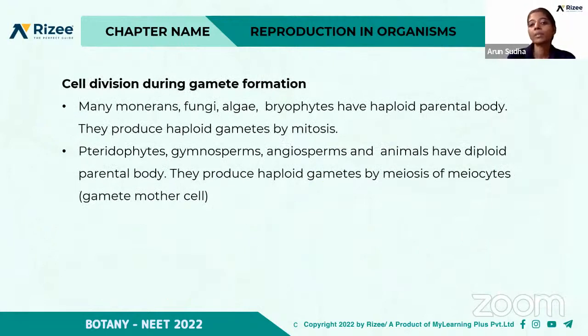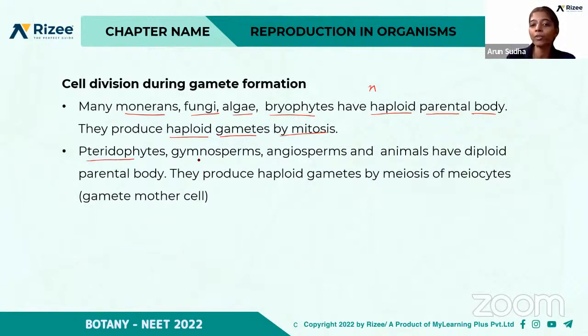That is how the gametes are formed during cell division, that is, cell division during gamete formation. For example, monerans, fungi, algae, and bryophytes have haploid parental bodies. So they are all haploid. The fungi, algae, and bryophytes have the haploid number of chromosomes, that is, n number of chromosomes. They have a haploid parental body and they produce haploid gametes. So the haploid gametes are produced by mitosis.